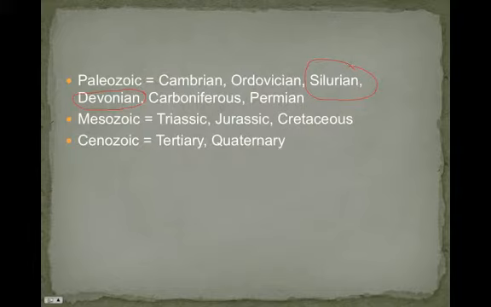Mesozoic contains the Triassic, Jurassic, Cretaceous periods. A lot of people will think about this as the age of dinosaurs. The Cenozoic, and again, that's what we're currently in, is broken down to the Tertiary and Quaternary periods.